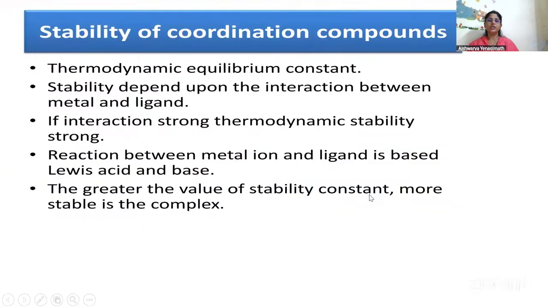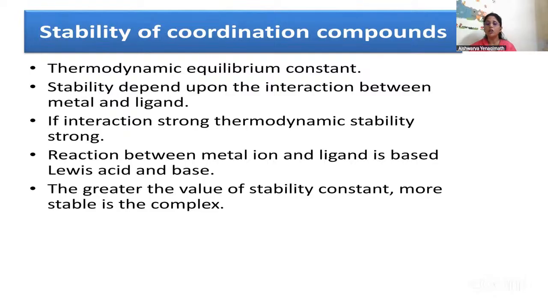Then to explain the stability of the complexes, there were different approaches again. So thermodynamics came into context. Stabilities depend upon interactions between metals and the ligands. If the interaction is strong, the thermodynamic stability is strong. Okay, how was it? Reaction between a metal ion and ligand is based on Lewis acid and Lewis base, which we have seen. The one which accepts the electrons is Lewis acid. So the central metal atom is Lewis acid, and the one which is donating, the ligand, is Lewis base. Donating the electron is Lewis base. So ligand is the Lewis base.